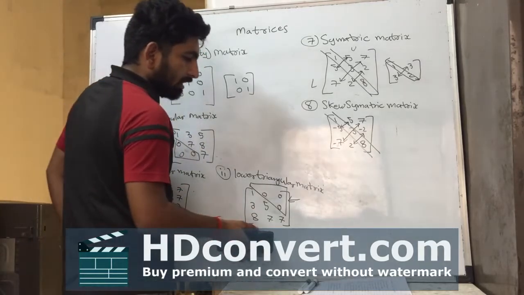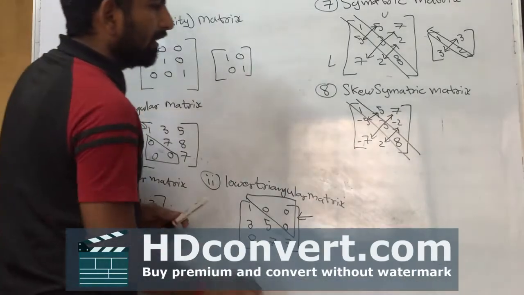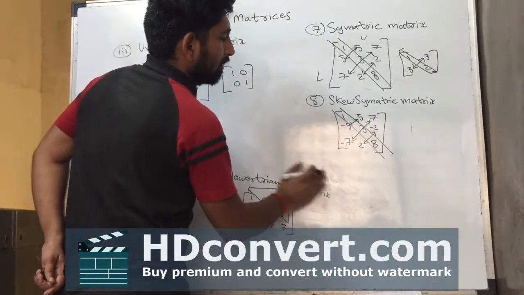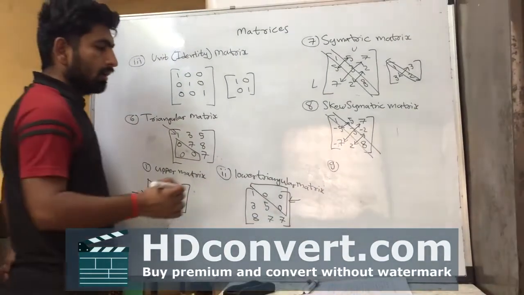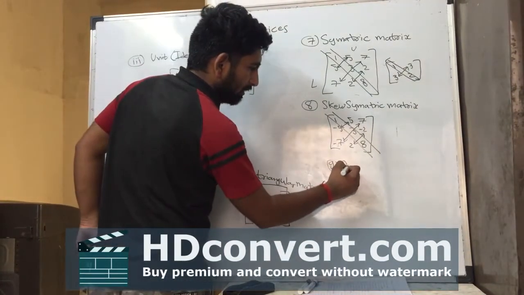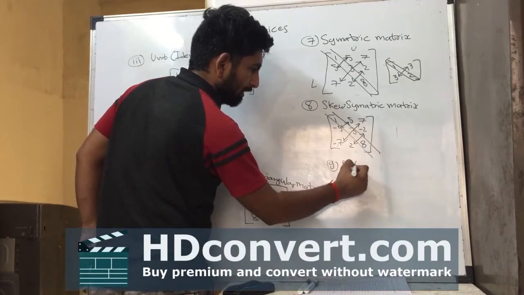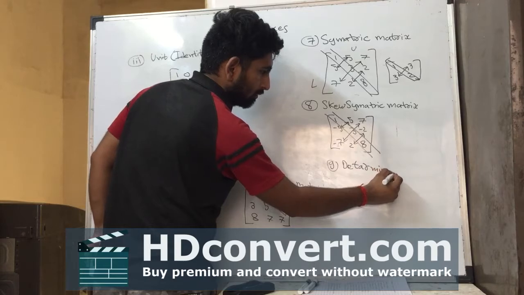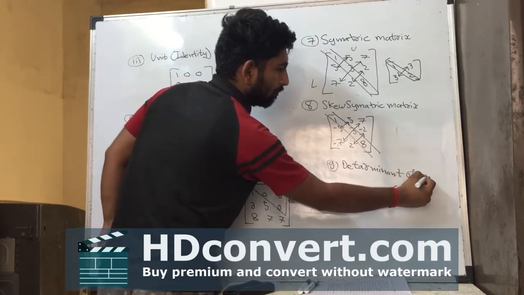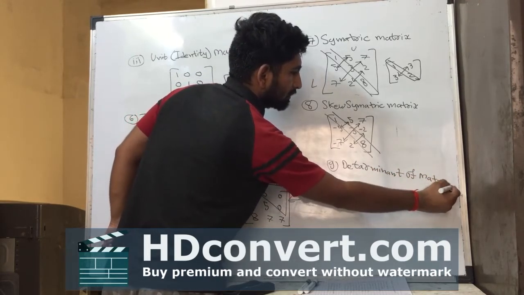Next type is determinant of matrix. We can find the determinant of a matrix. We also studied the determinant in 11th standard. In 11th standard, we had a separate chapter for determinant of matrix.